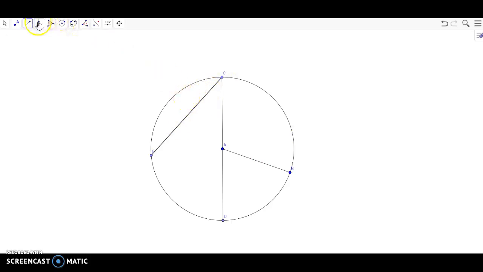Last but not least, let's talk about a central angle. A central angle is a special angle that occurs in a circle. The angle's vertex is the center of the circle, and the sides of the angle are two radii of the circle. So angle A, the angle I just created here, would be defined as a central angle. Notice that the angle has its vertex on the center, and the sides of the angle are formed by two radii.